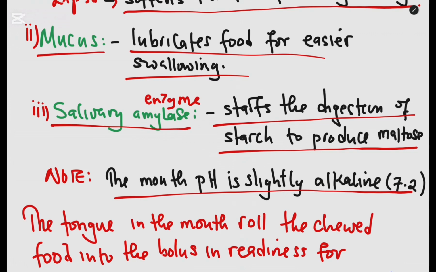So salivary amylase works well at that pH, and that is the reason why only the digestion of starch starts in the mouth. For the other food nutrients, there's no digestion: no digestion of protein in the mouth, no digestion of lipids, only starch and part of it.